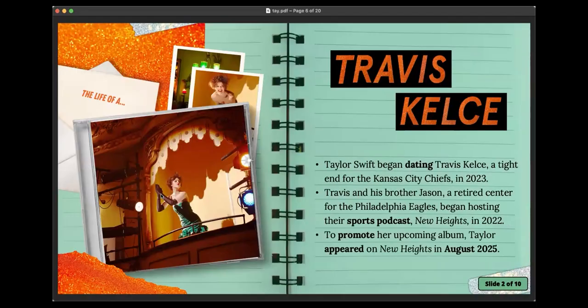Now, as a public figure, Taylor's dating life sometimes happened to come into the public sphere, and this is actually what's causing the question of interest here. She began dating, and is now engaged to, Travis Kelce, a tight end for the Kansas City Chiefs, in 2023.